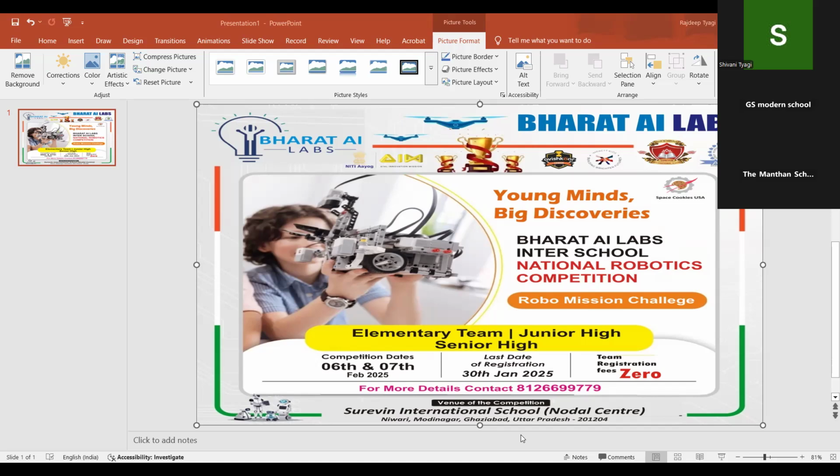Yeah. So in this way. But one more thing. This door will play a very important role at the time of the missions. After this, I will explain all the missions of the junior category, which the robot will perform at the time of the competition. I will tell you there what the main benefit of this door is. This door will perform a very important role at the time of the mission performing.